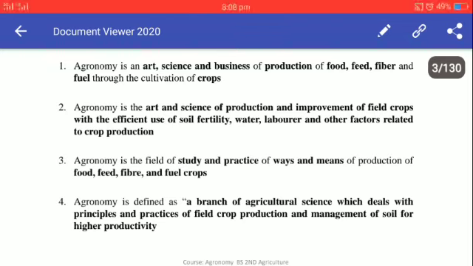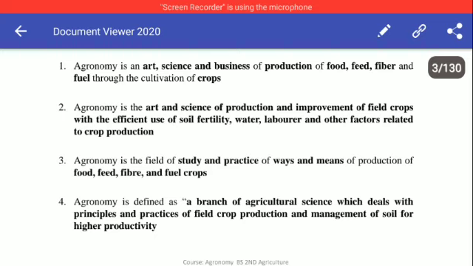Fiber crops include the cotton and jute or the sun hemp. We utilize these crops for the production of fiber, and feed crops we use like sorghum and pearl millet, and also the maize crop we use in order to produce the feed for the chicken and feed for the fish and animals. And food crops are all the cereals like wheat and rice, and also the tuber crops like potato. These are the food crops.